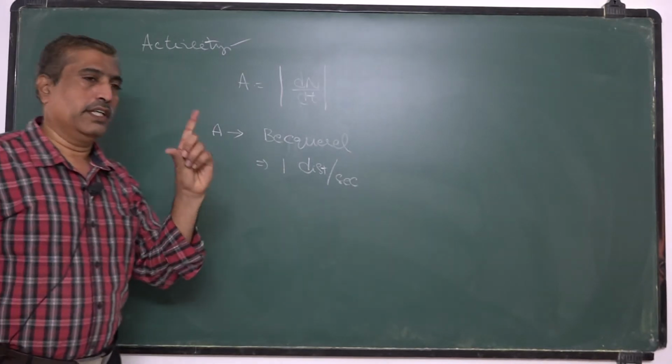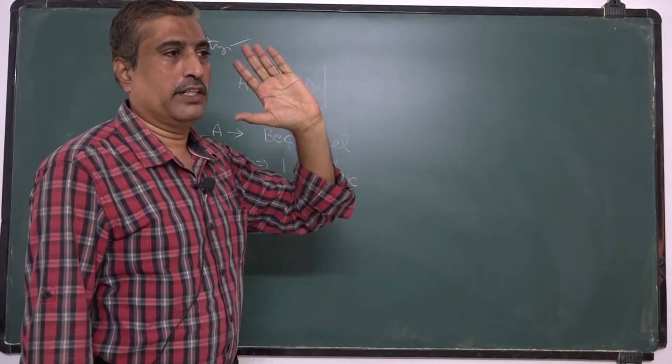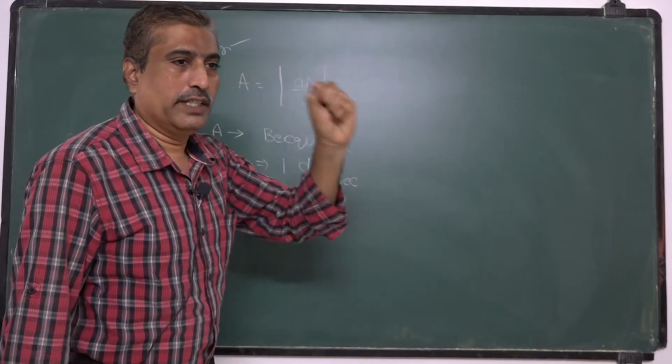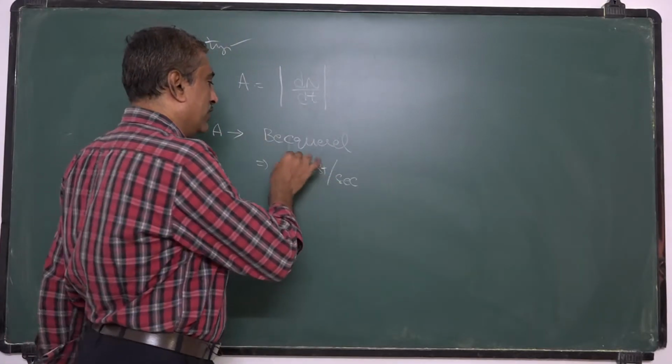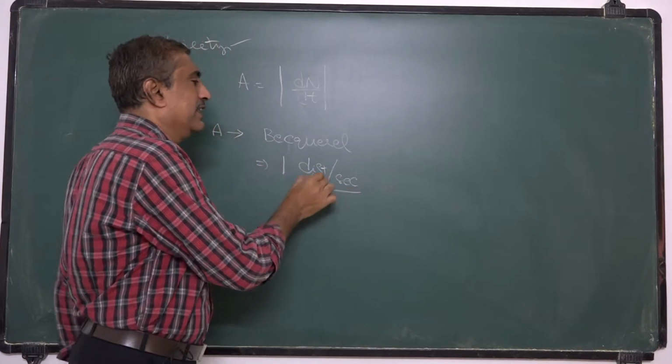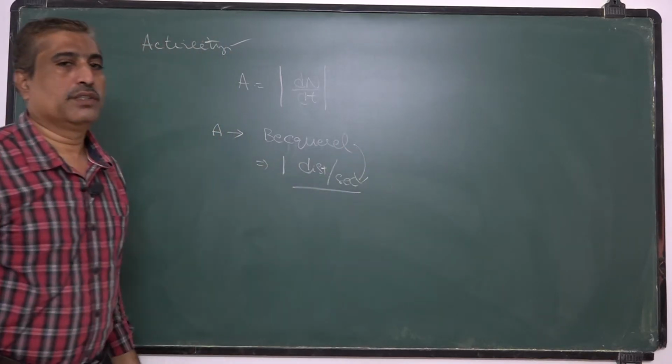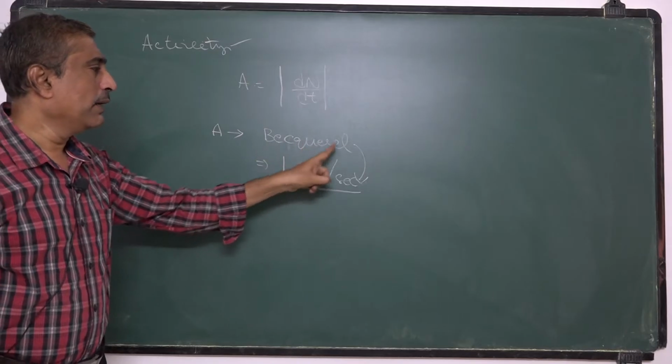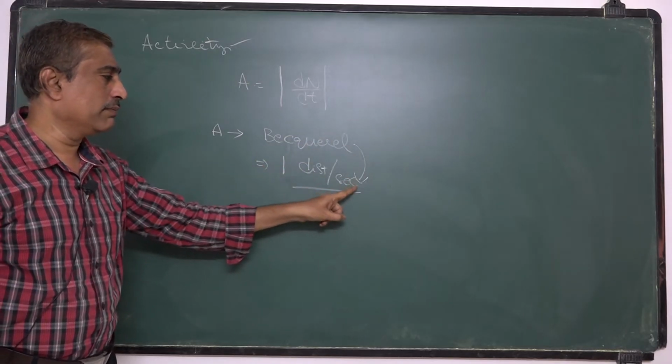If in 1 second the radioactive nuclei undergoes 1 disintegration, then it is called a becquerel. So, the activity is measured by this unit becquerel, that is 1 disintegration per second.